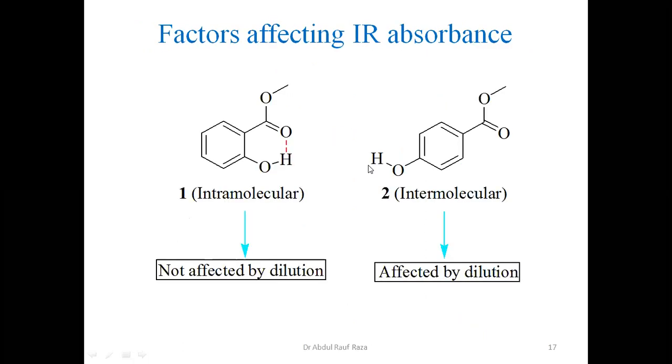So the last factor I am interested to introduce here for IR absorbance is hydrogen bonding. If you remember, there are two kinds of hydrogen bonding. One is called intramolecular hydrogen bonding, another is called intermolecular hydrogen bonding. Let's see, I have presented this with an example. So this is structure number one. If you remember, salicylic acid. This is the ester of salicylic acid.